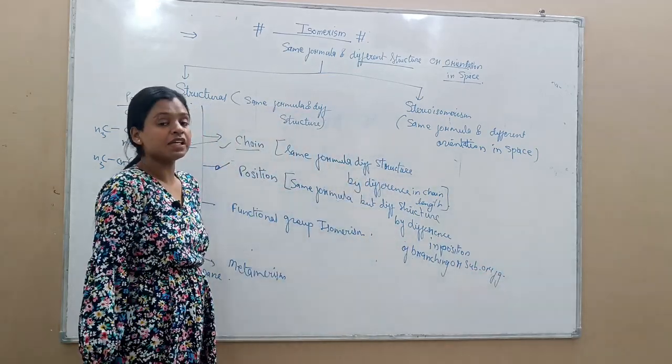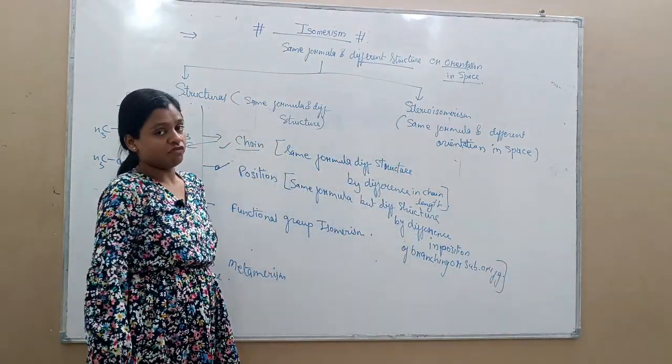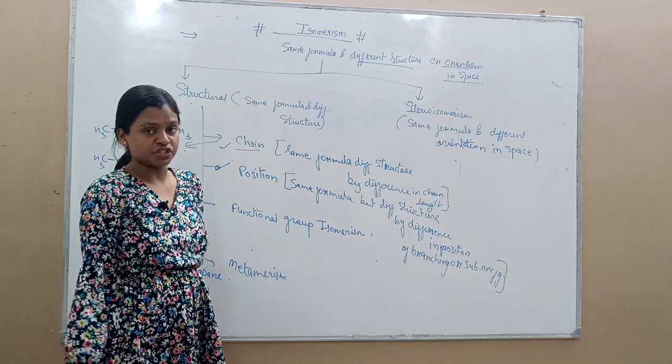Position will be changed, no? Same formula but difference in position of functional group, substituent or branching.